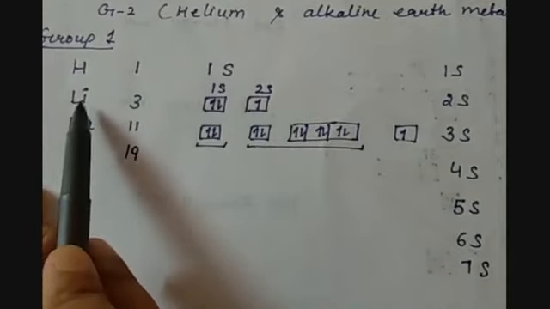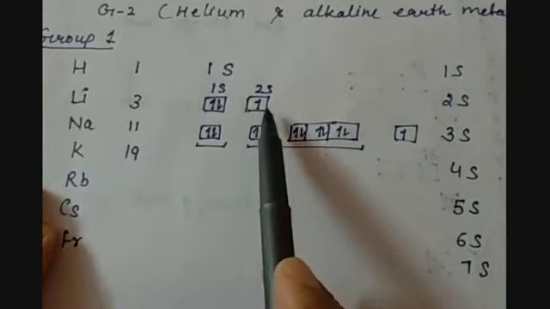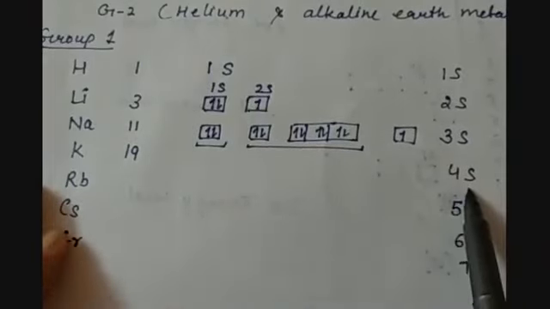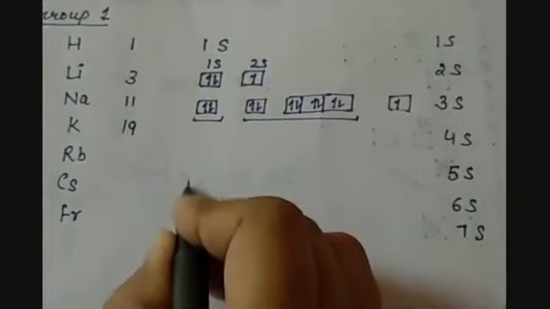For lithium it will come into 2s. For sodium it will come into 3s. For potassium it will come into 4s. Then for the next it will come into 5s, 6s and 7s. So all the last electrons are coming into these S subshells, and that is why all these elements are counted as S block elements.